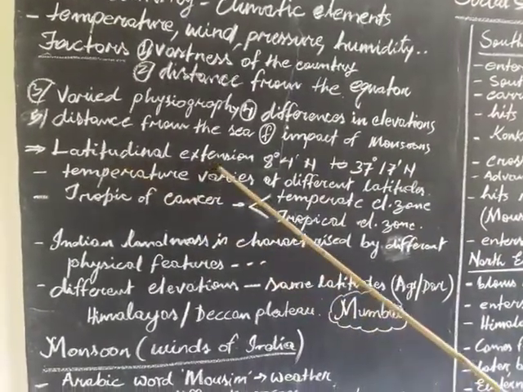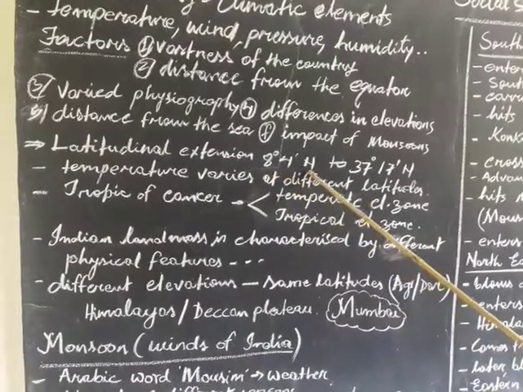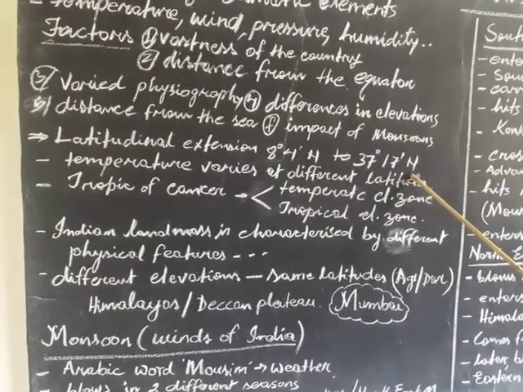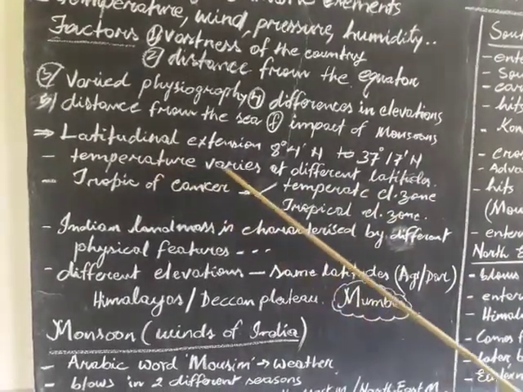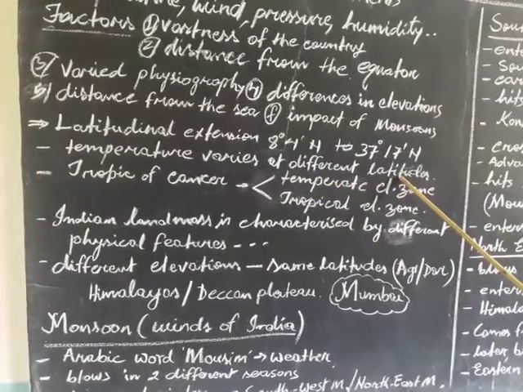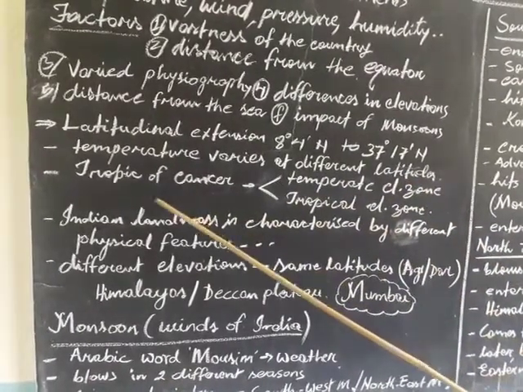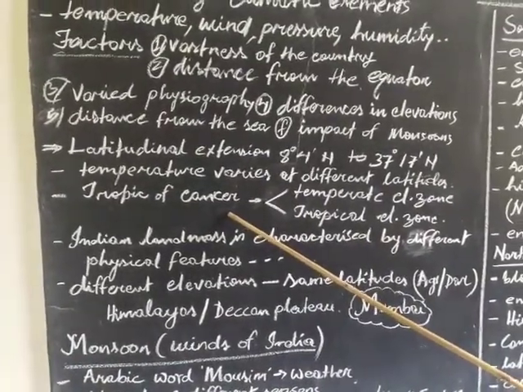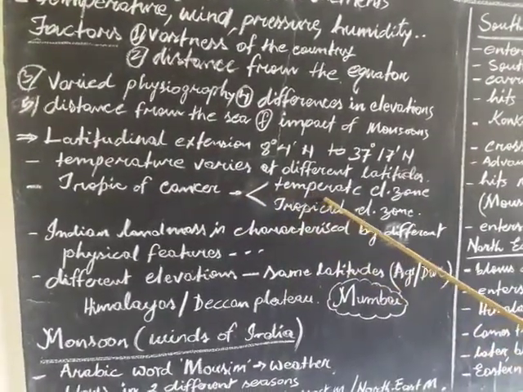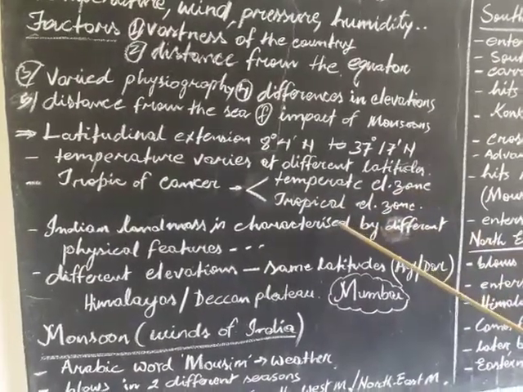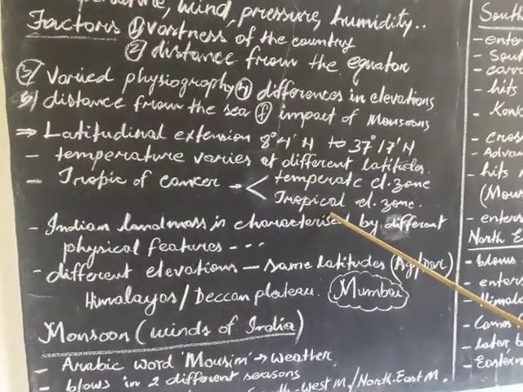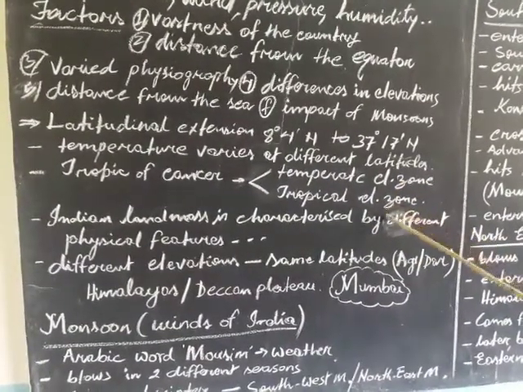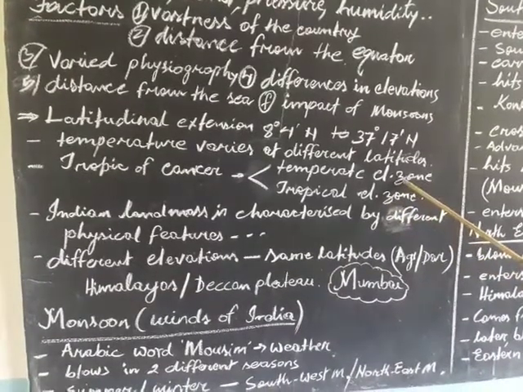India's latitudinal extension is 8 degree 4 minutes north to 37 degree 17 minutes north. So temperature varies at different latitudes. For example, Tropic of Cancer cuts India into two halves. The northern part has a temperate climatic zone and the southern part of Tropic of Cancer has a tropical climatic zone. So we see two climatic zones.